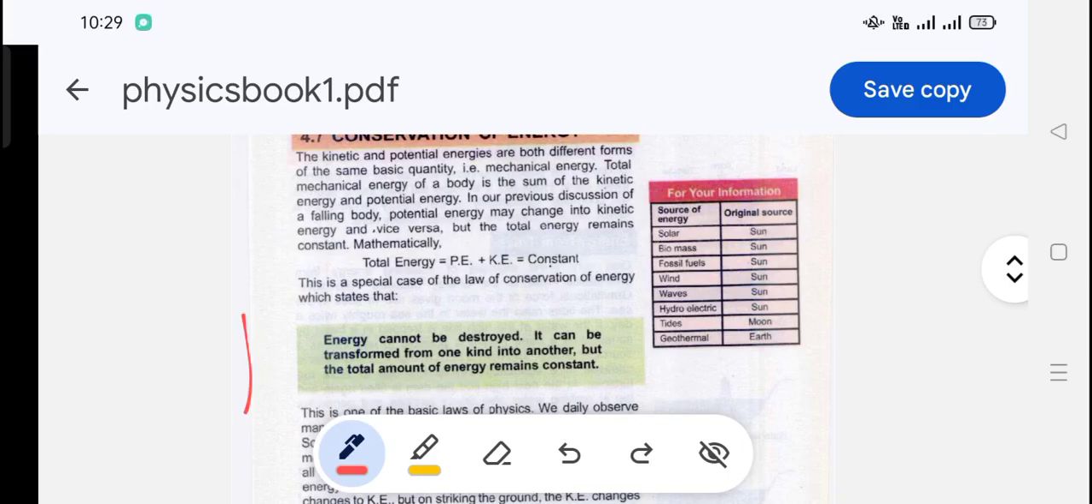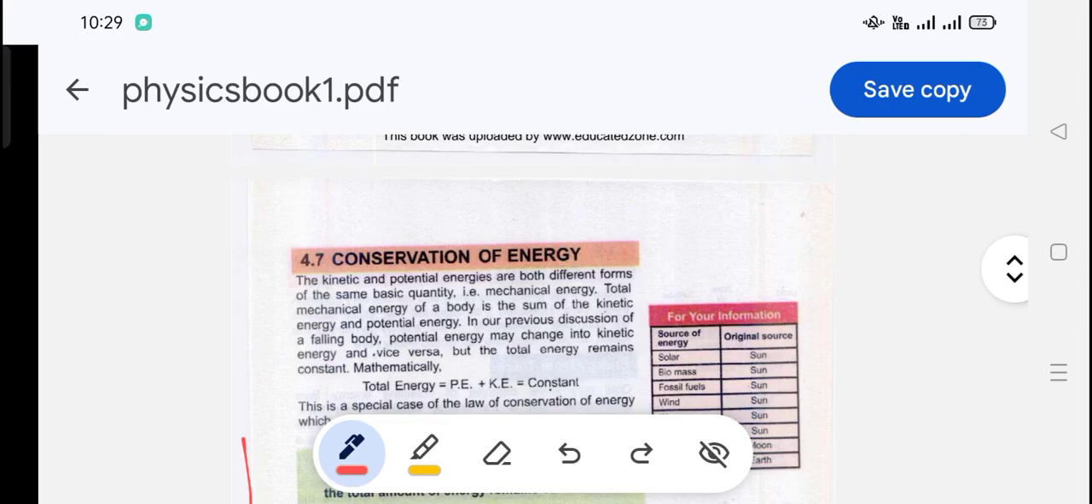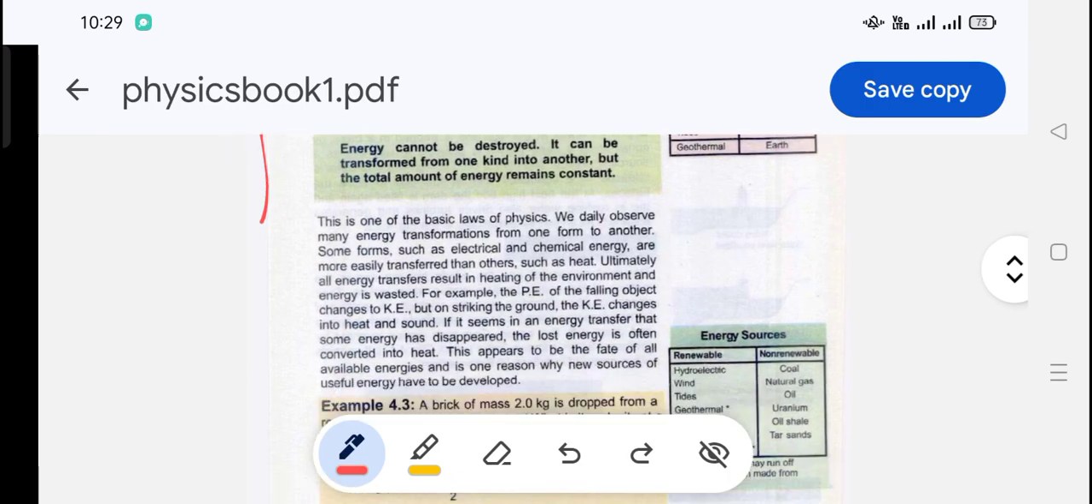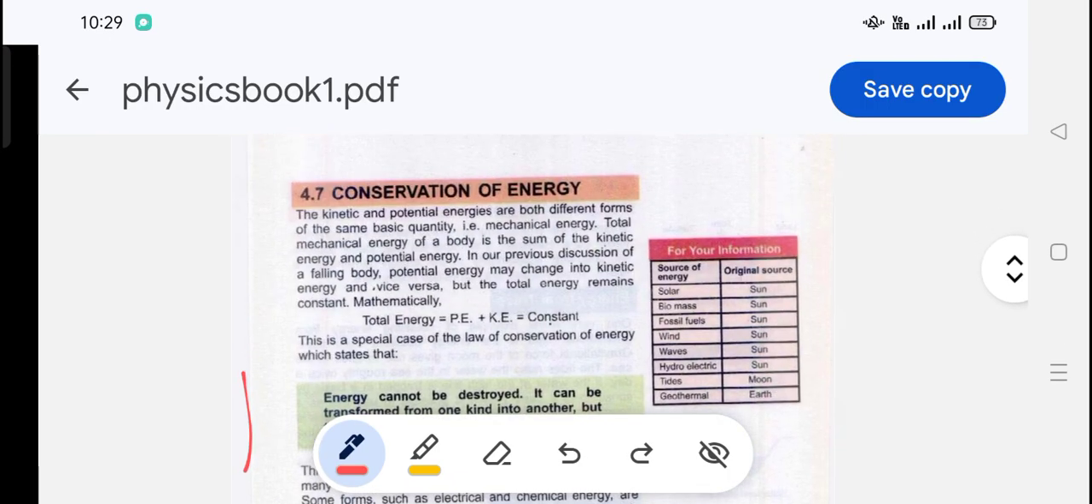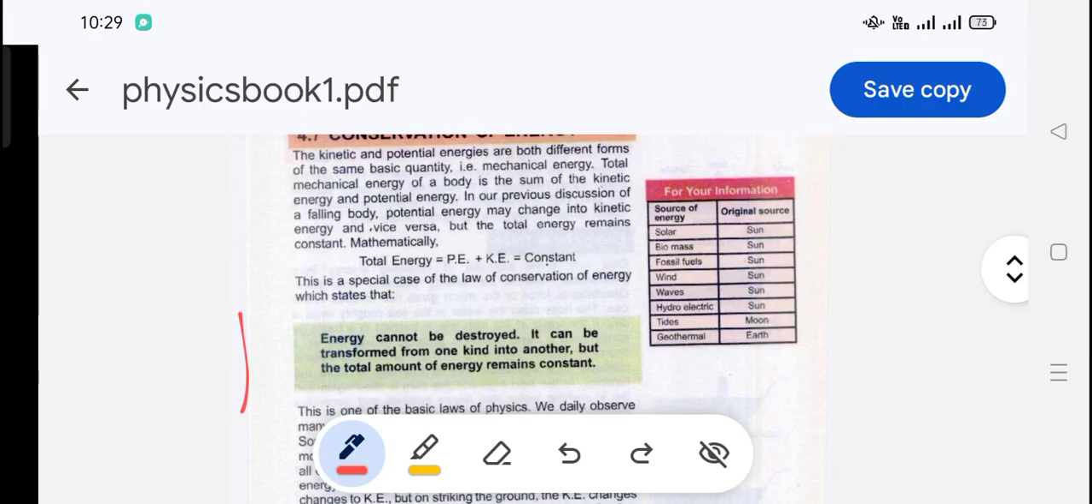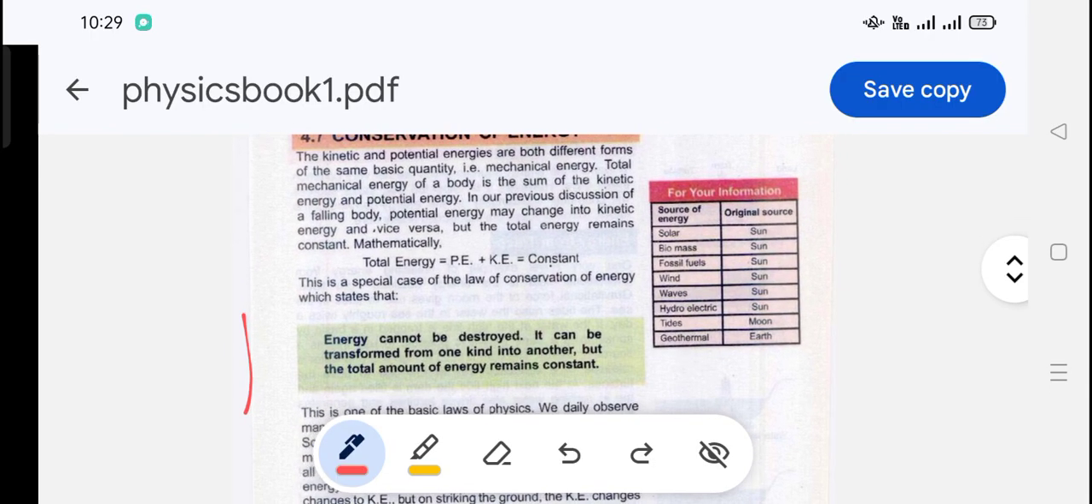Hello guys, welcome back with another video. In this video we will see what is conservation of energy and we will see some sources of energy. So first we will see what is conservation of energy.